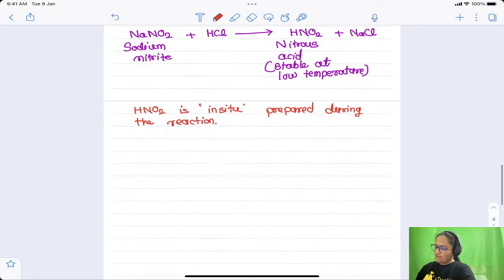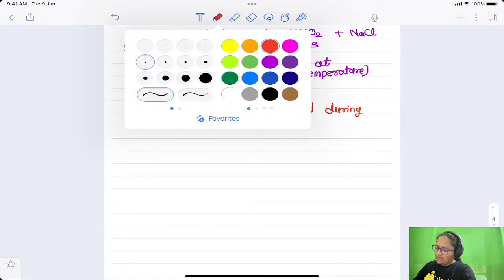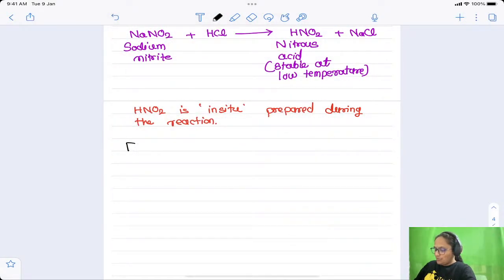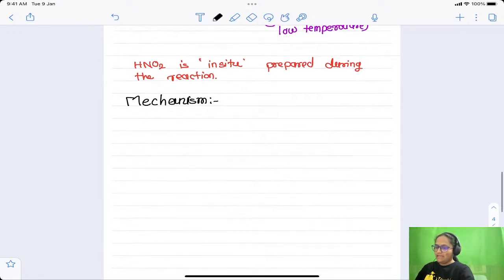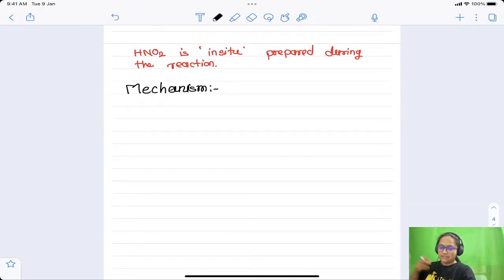First of all, in the mechanism I will show you the structure of this HNO2. We are going to discuss the mechanism of the diazotization reaction. You will never get this kind of detailed mechanism in any of your textbooks, so please listen carefully. So this is the mechanism for this diazotization reaction.